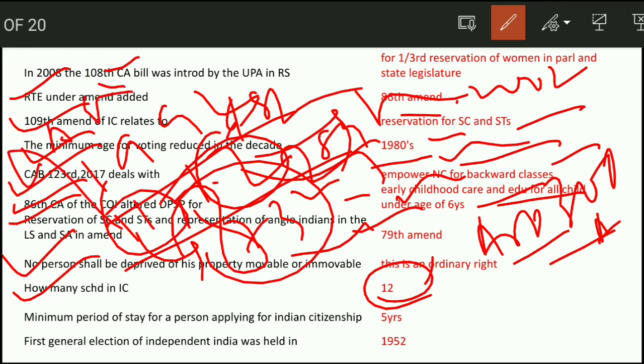Next question, minimum period of stay for a person applying for Indian citizenship, the minimum stay is 5 years. The first general election of independent India was held in 1952.